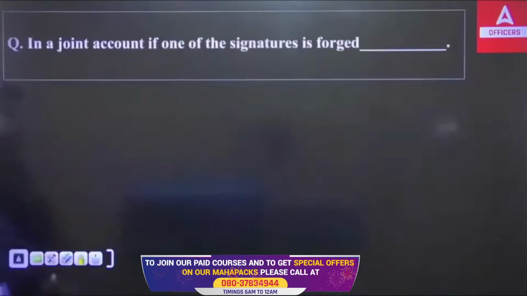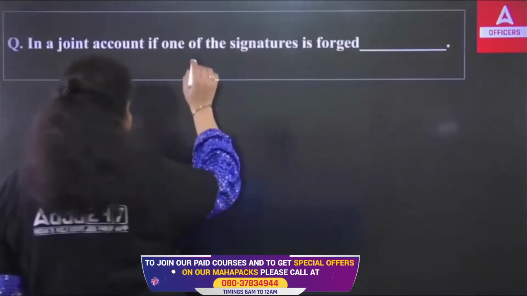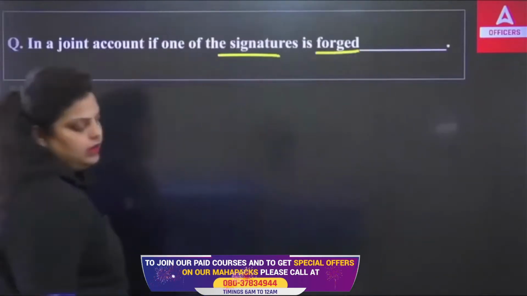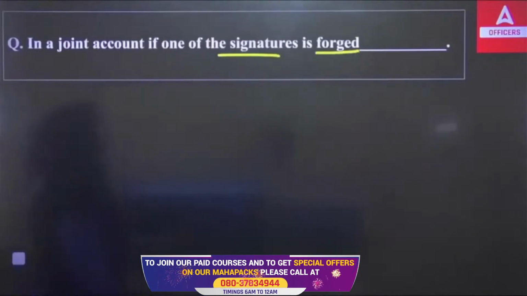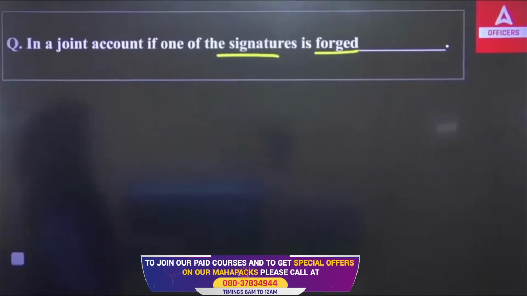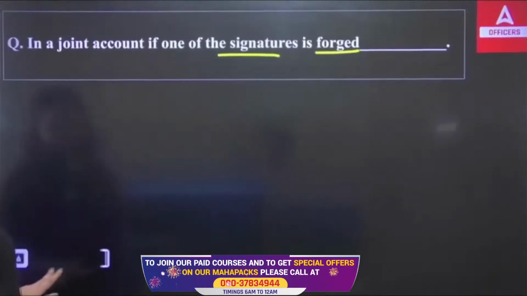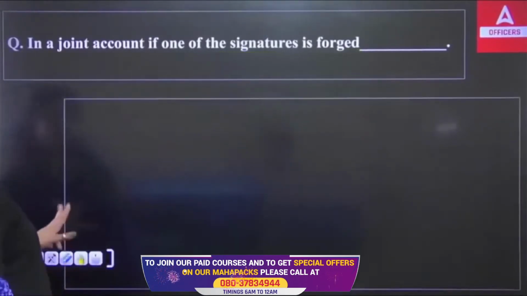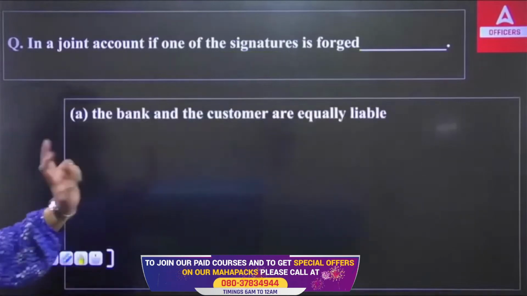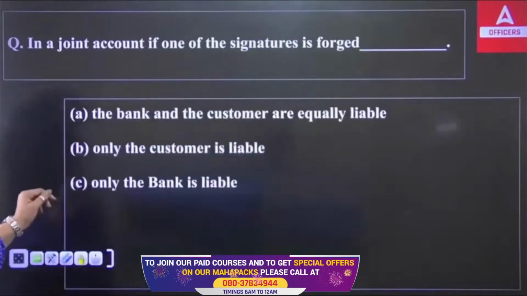Now the next question we have: in a joint account, if one of the signatures is forged, dash. So you have a joint account and one of the persons' signature on the joint account is forged. In that situation, what happens? First, the bank and the customer are equally liable. Second, only the customer is liable. Third, only the bank is liable.